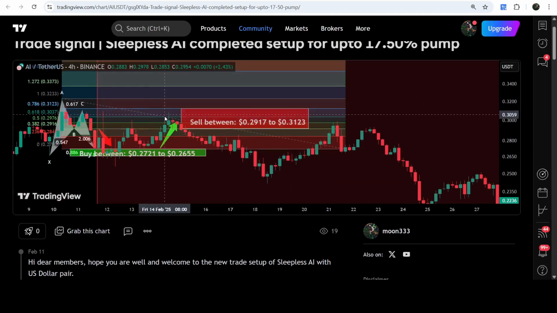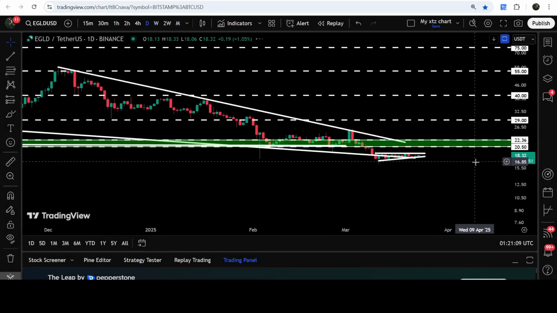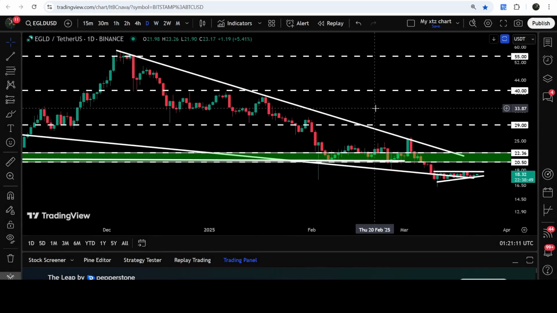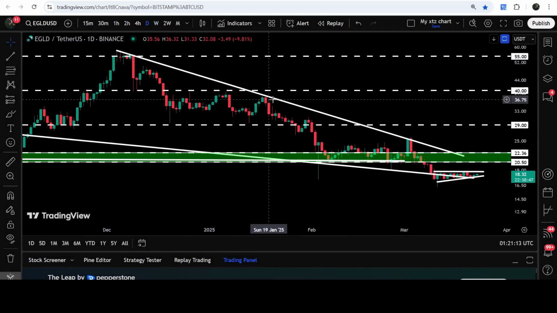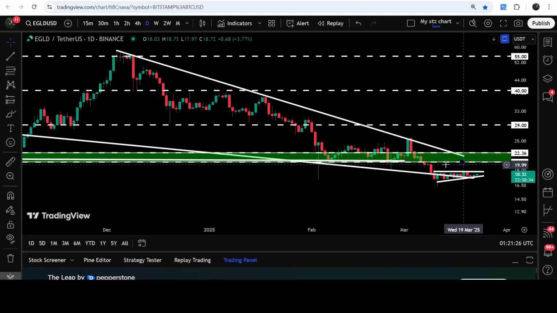Now let's move to the live chart of MultiversX. And first of all, let me show you the daily time frame. And here you can see that for the past several days, it is getting rejected by this downtrend and resistance. And while moving to the downside, we have broken down this very significant support zone that starts from $22.36 and goes to $20.50. And now this support zone can act as a very strong resistance, because if we take a